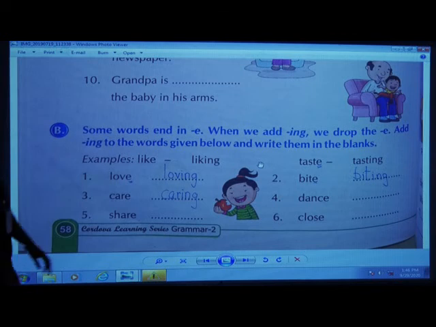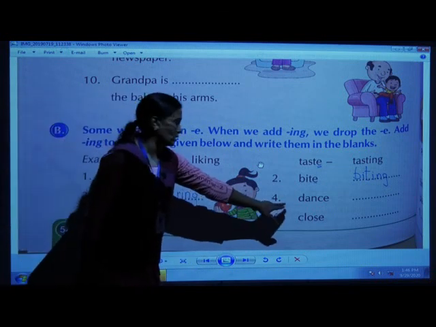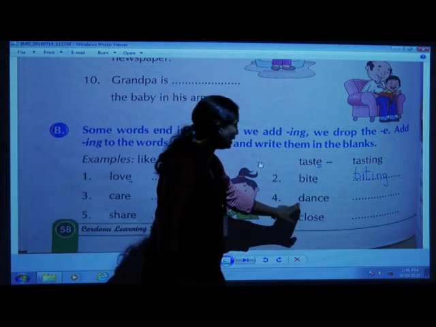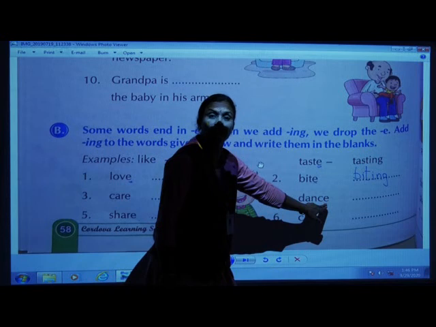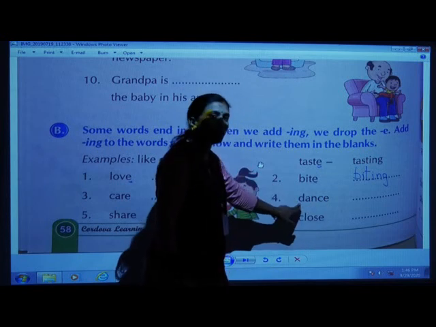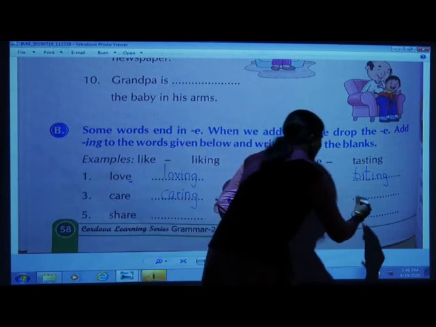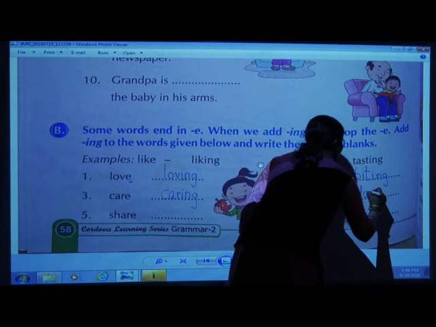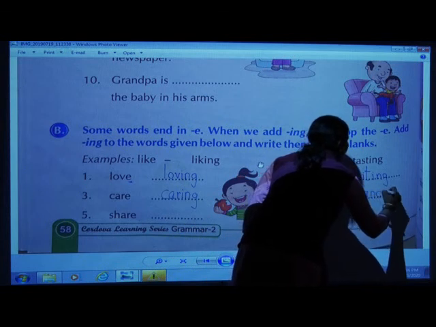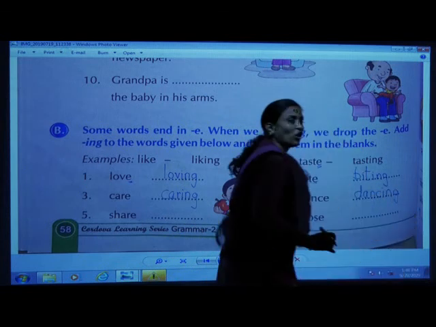The fourth word, dance. D-A-N-C-E, dance. The ing form of this word? Yes. D-A-N-C-I-N-G. E will be dropped out.